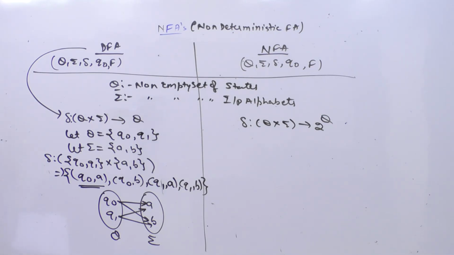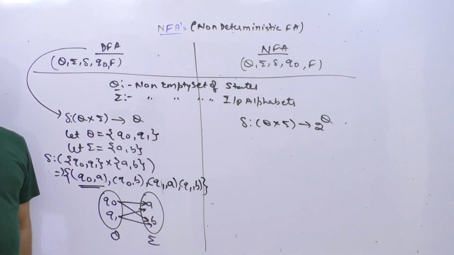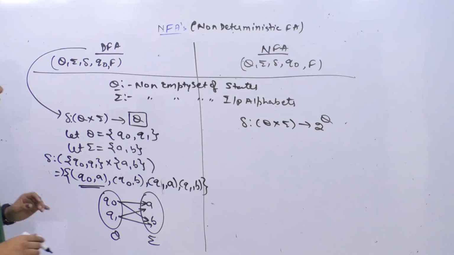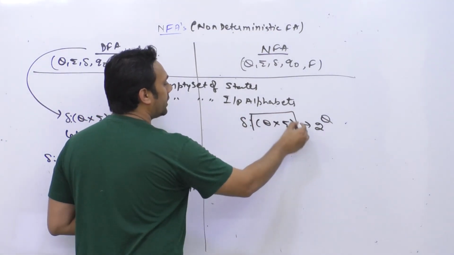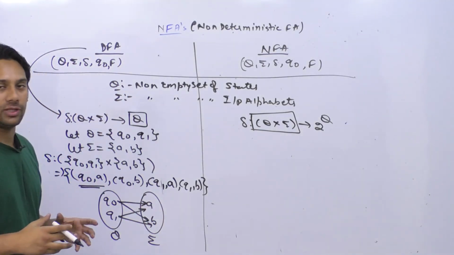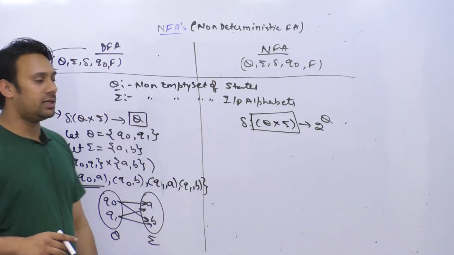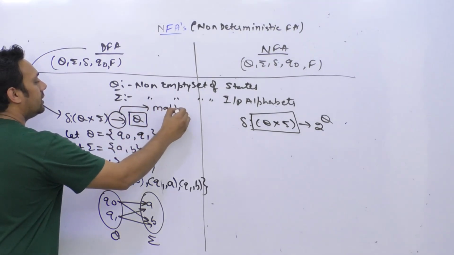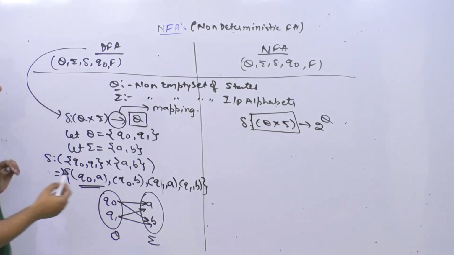Fine. So if you do the first part, which is Q cross summation, it is going to be Q0 comma Q1 cross A comma B. Basically this is your set Q and this is your set summation, so it is a cross product of two sets, which gives you every possible combination. The only important part here is the second part, because the first part is common in both of them. With this arrow we are just trying to represent the mapping.